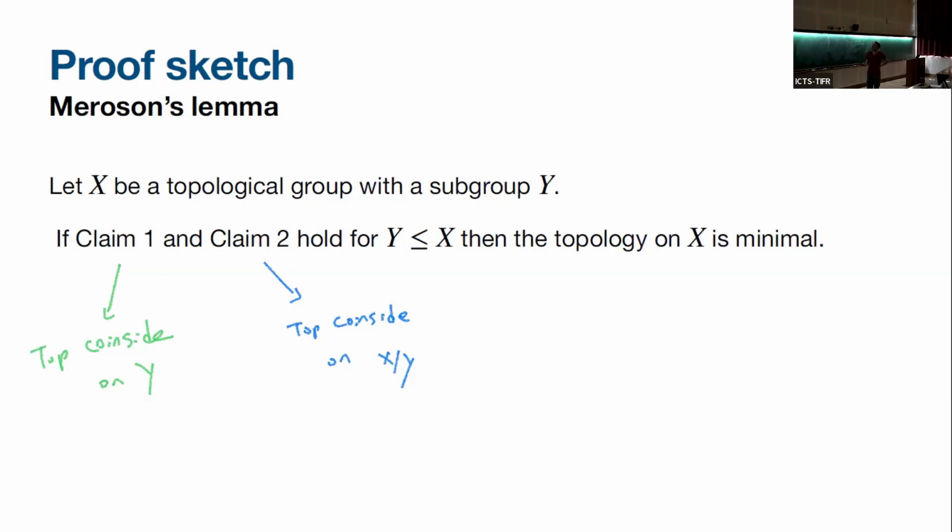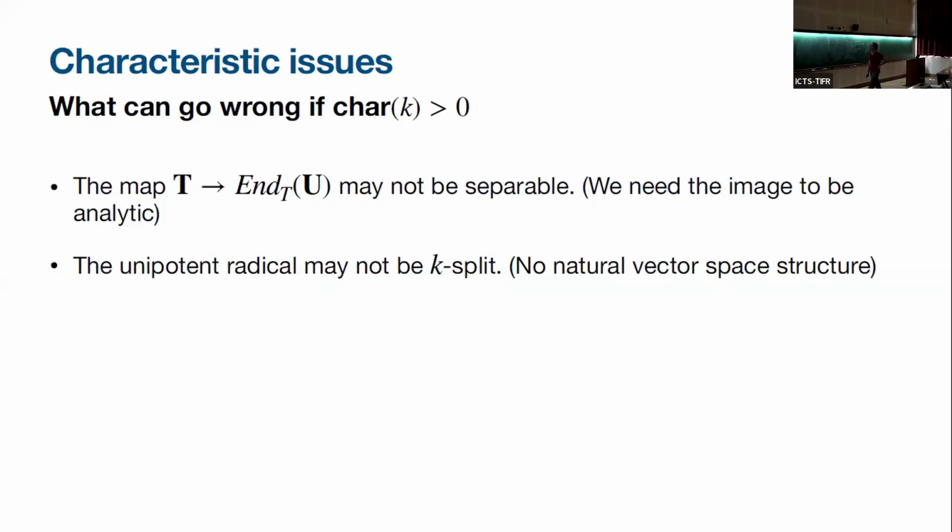Great. So where did I use the characteristic assumption? I want to appeal to some people in the audience who are real experts on positive characteristic, and maybe they can help me finish this criterion. We had this map from T to the endomorphisms of U using Schur's lemma, but this map may not be separable. And recall that we needed the image to be analytic. It's usually not a problem. In all cases, I can always go to an even smaller local field. A K-analytic, yeah.